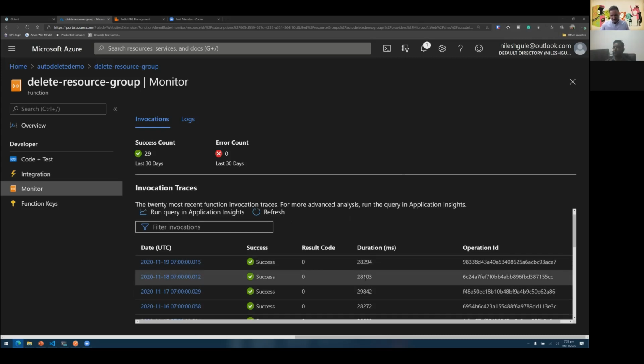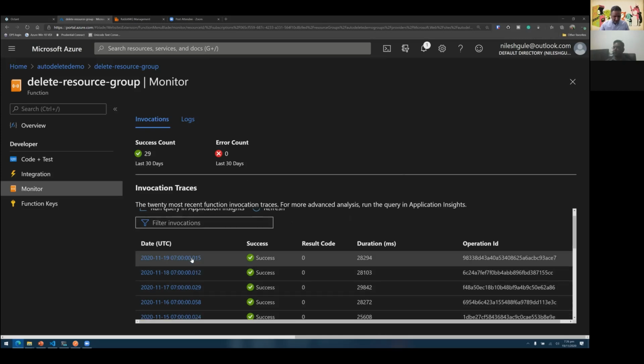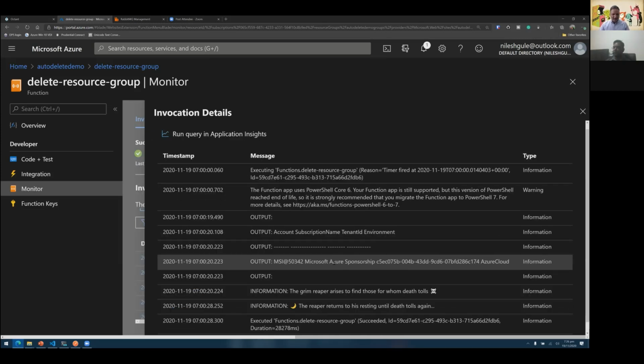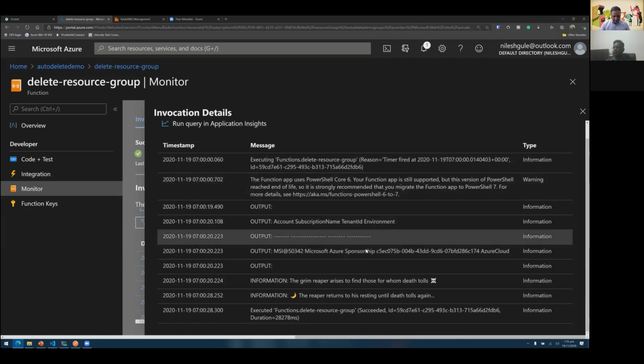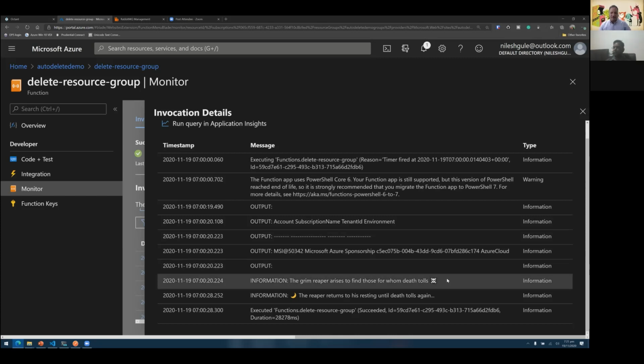On the 18th, a similar time. We can also look at the log to see exactly what happened during that function execution. It gives us some information, some warnings, and it also shows the log entry that I wrote in my function.